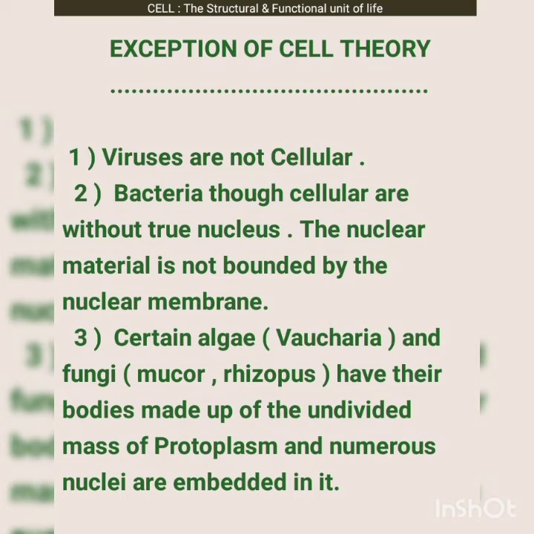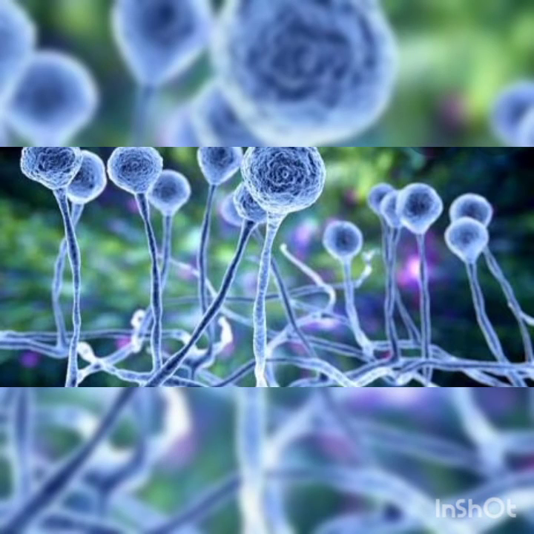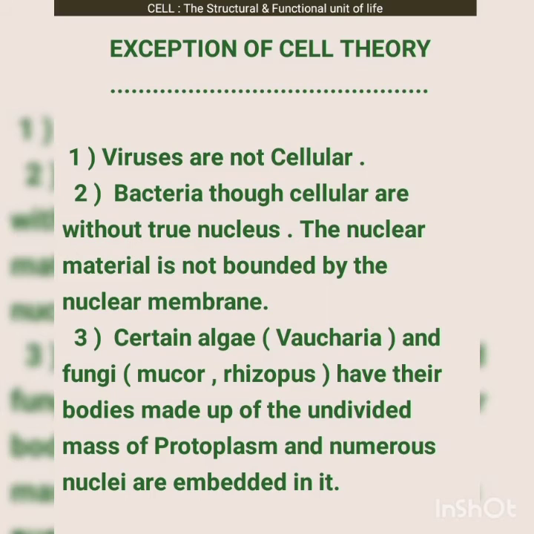And certain algae such as Vaucheria and fungi such as Mucor and Rhizopus have their bodies made up of an undivided mass of protoplasm, and numerous nuclei are embedded in it. As you know, in the cell theory there is only one nucleus in one cell, but in the case of these algae and fungi, there are numerous nuclei in one cell.